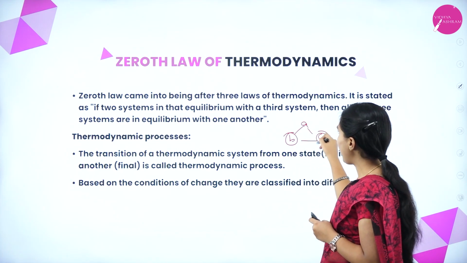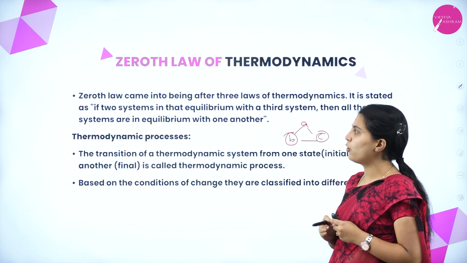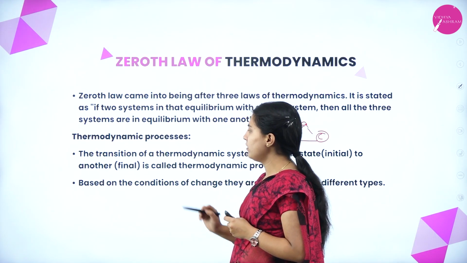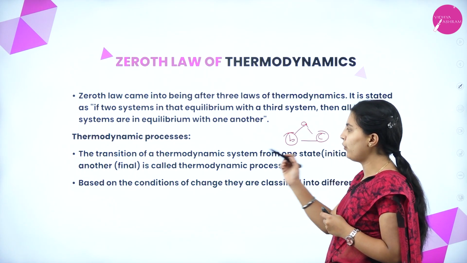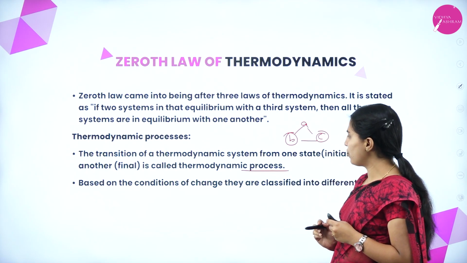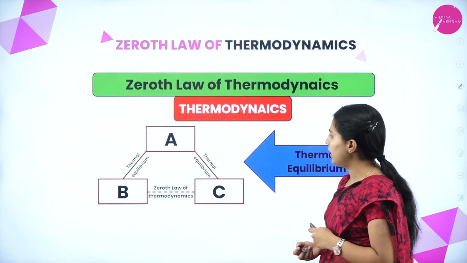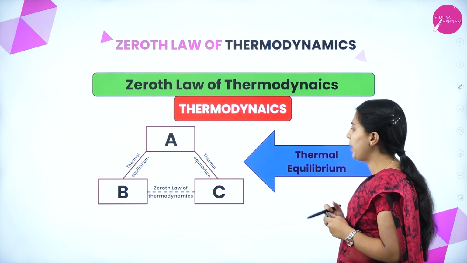Then all the three parameters will be having the same equilibrium. That states the Zeroth Law of Thermodynamics. The thermodynamic process: the transition of a thermodynamic system from one state, that is initial, to final is called a thermodynamic process. Based on the conditions of change, they can be classified into different types. See, this is the Zeroth Law of Thermodynamics, a flow chart or a picture.